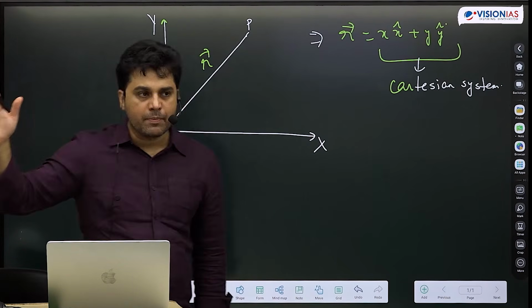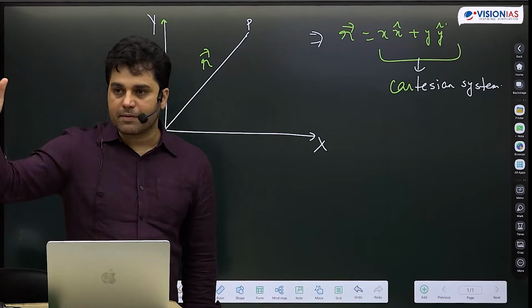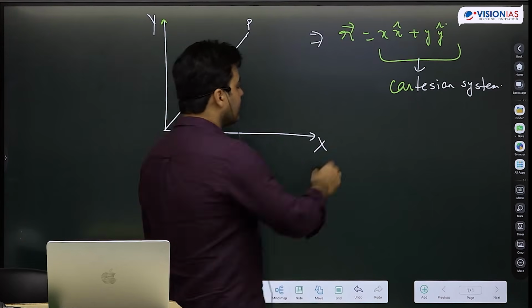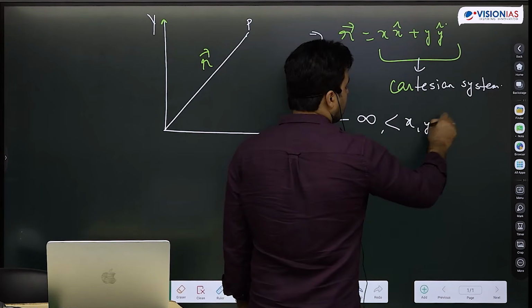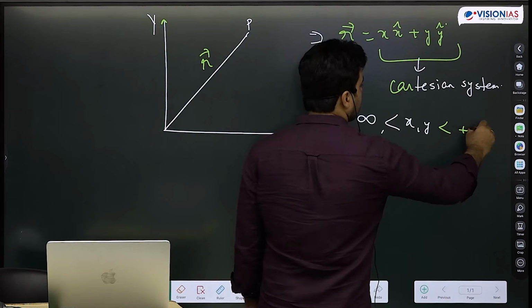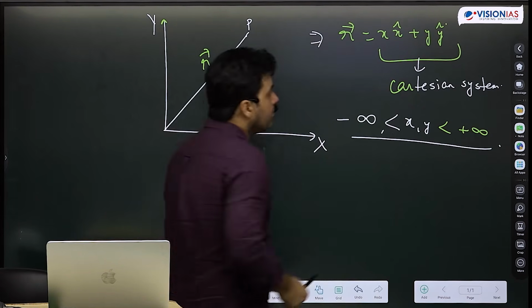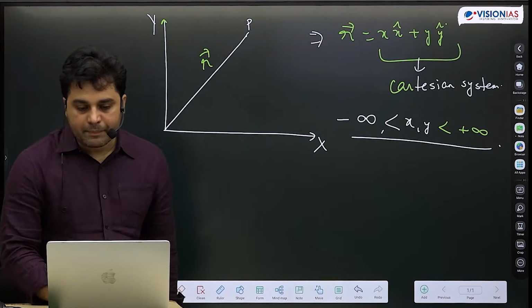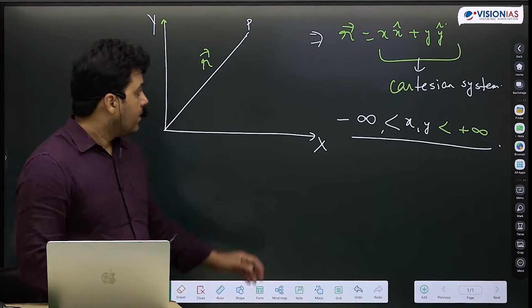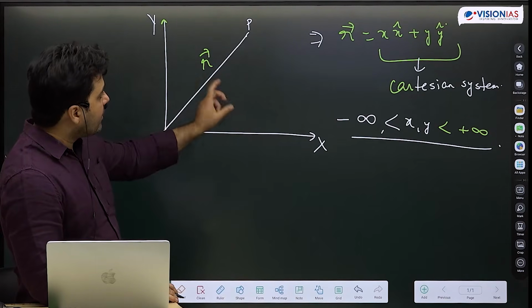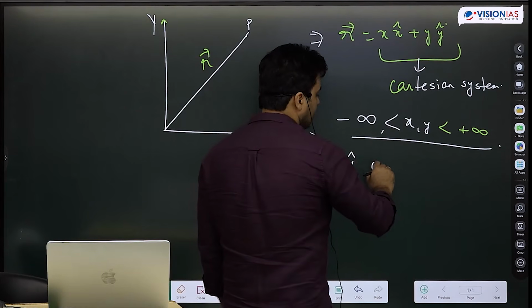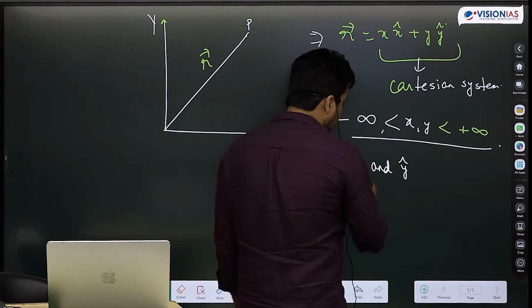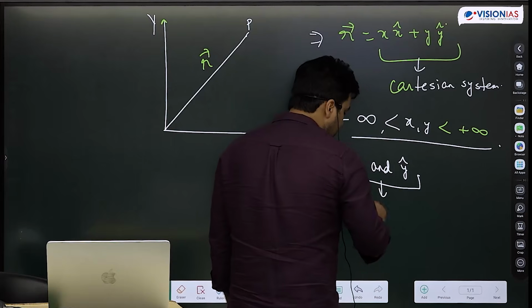Minus infinity to plus infinity. X can be minus infinity plus infinity. So I can have minus infinity plus infinity. ठीक है. But there is one more way to define. ये जो x cap and y cap है, we call this Cartesian basis. Write down x cap and y cap.